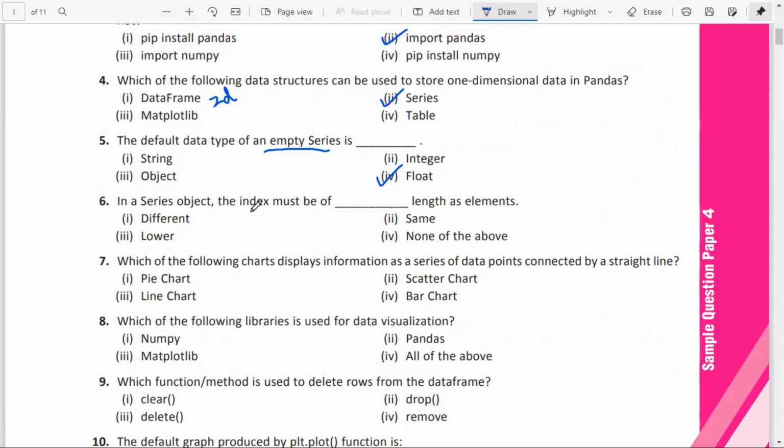In a Series object, the index must be of dash length as elements. Index must be of different, same, lower, or none of the above. It should be the same as the length of the elements. Which of the following charts displays information as a series of data points connected by a straight line? For a straight line, we are using the line chart. Question number 8. Which of the following libraries is used for data visualization? For data visualization, we are using Matplotlib.